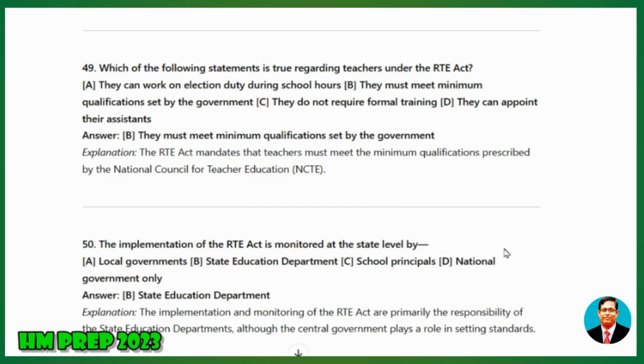50. The implementation of the RTE Act is monitored at the state level by A, local governments, B, state education department, C, school principals, D, national government only. Answer: state education department. Explanation: The implementation and monitoring of the RTE Act are primarily the responsibility of the state education departments, although the central government plays a role in setting standards.